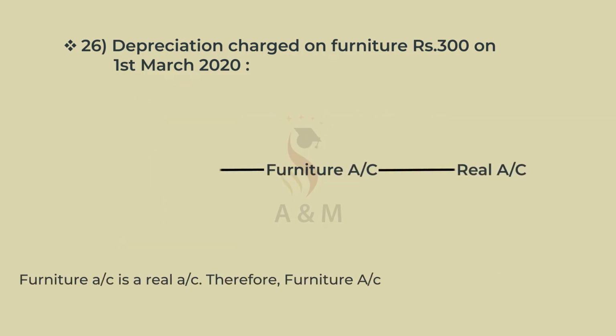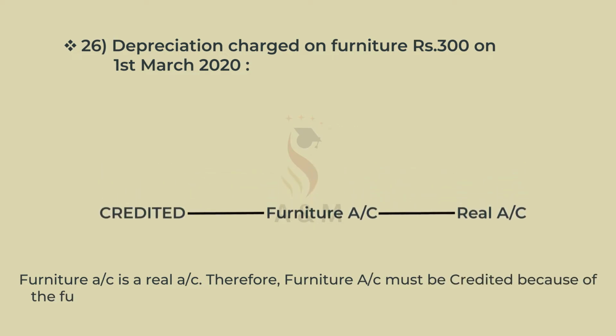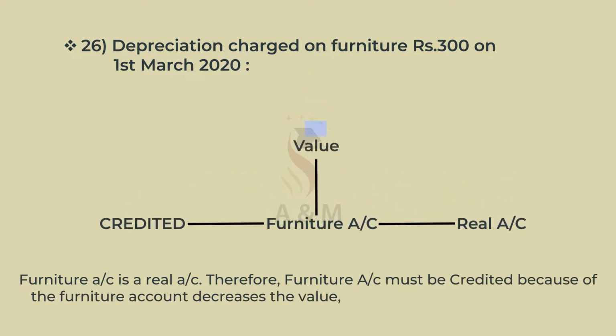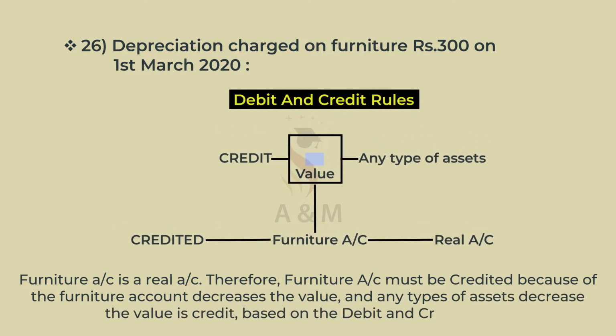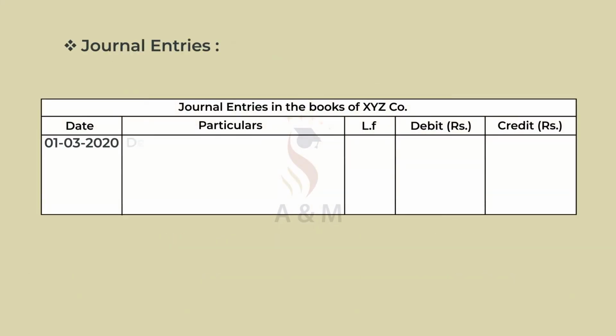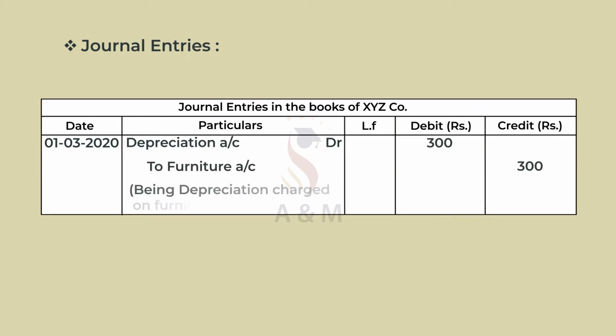Therefore, furniture account must be credited because the furniture account decreases in value, and any type of asset that decreases in value is credited based on the debit and credit rules. And the journal entry is depreciation account debtor Rs 300 to furniture account Rs 300, being depreciation charged on furniture.